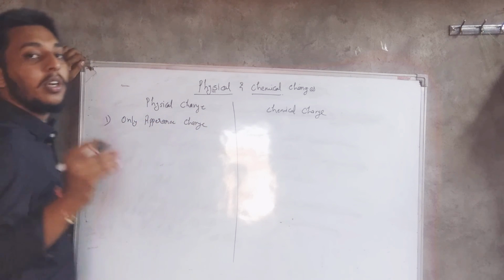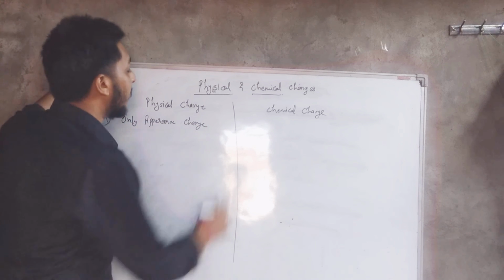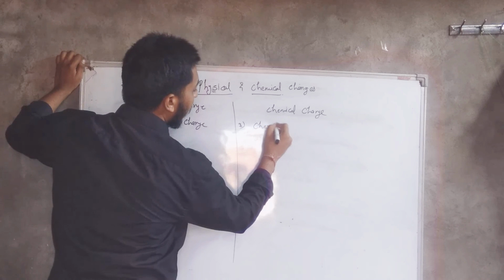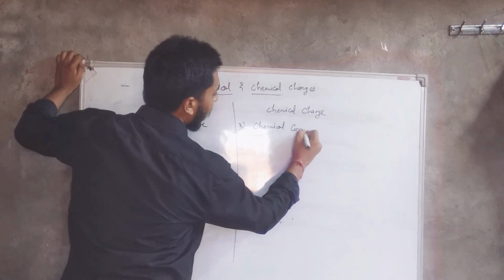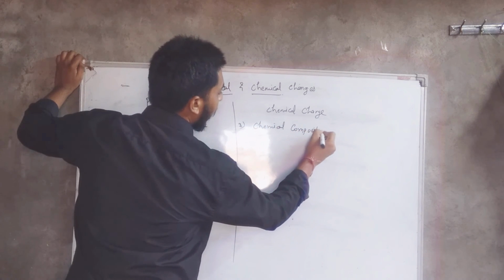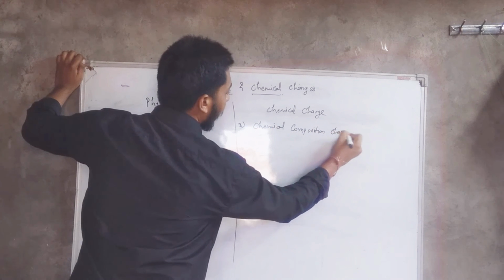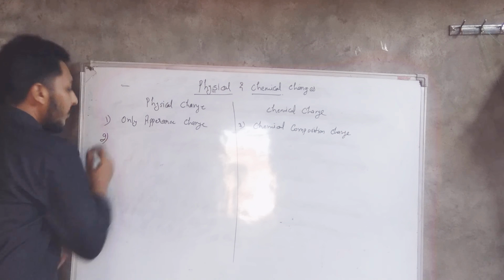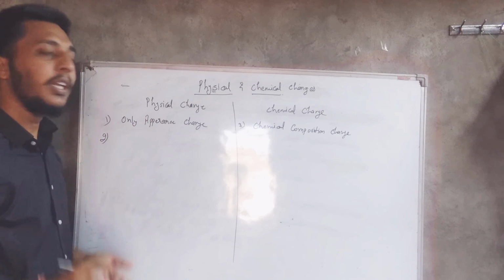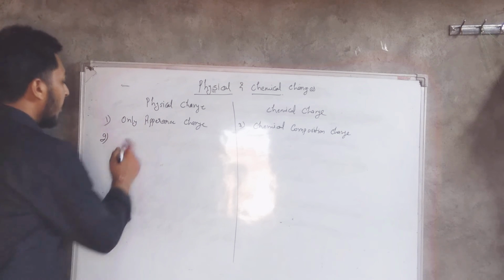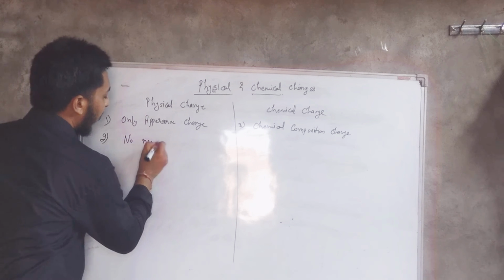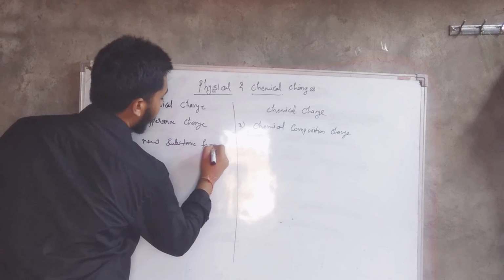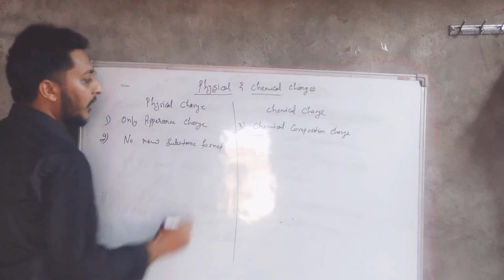In physical change, only the appearance of the substance was getting changed, but in chemical change, the whole chemical composition is getting changed. Second one, if only appearance is changing, it means no new substance is getting formed.